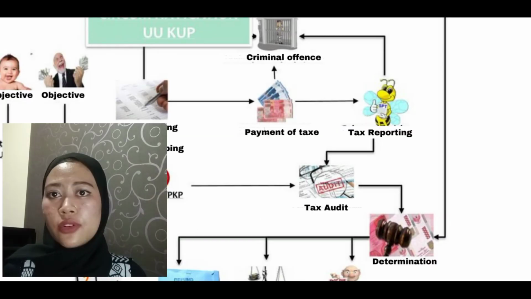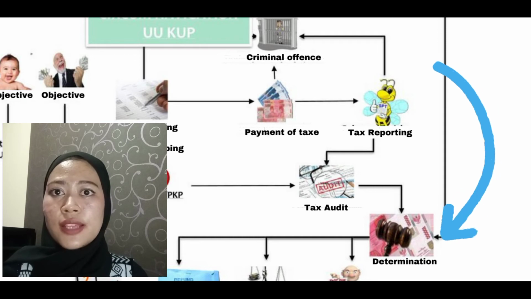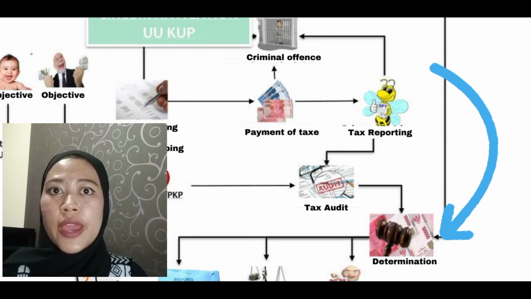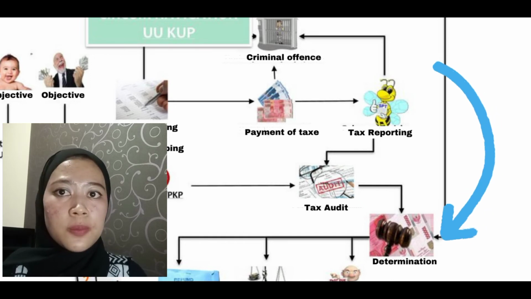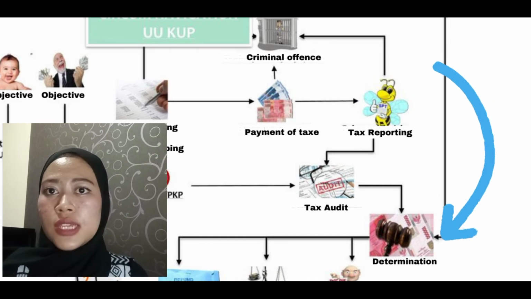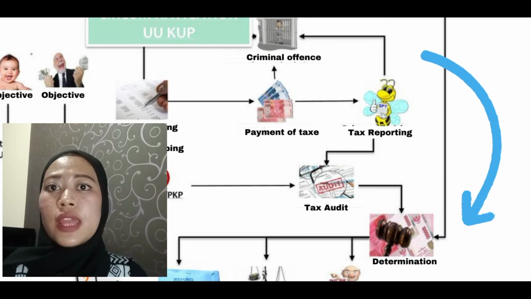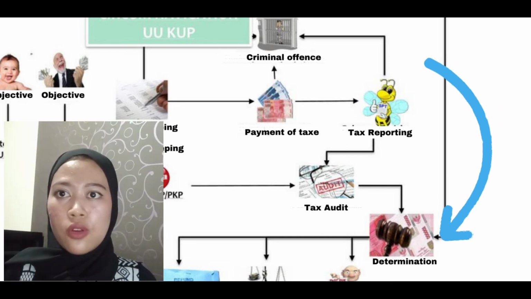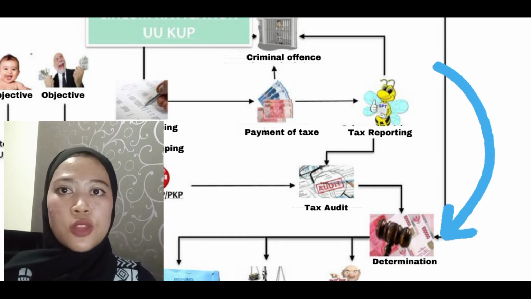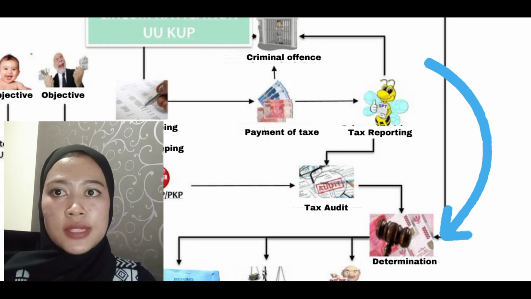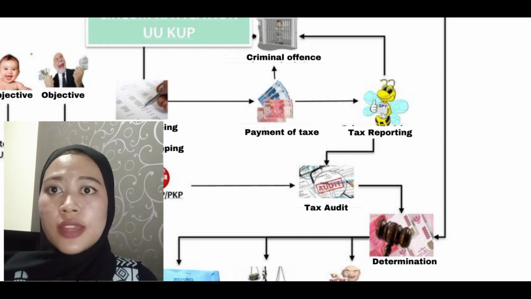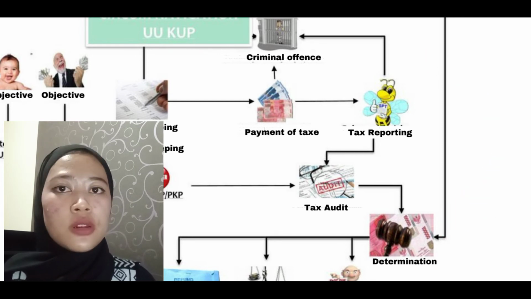Then there's the tax decree. The dedication of tax crime and the result of the examination can result in a tax decree, Article 12, 13, 13A, 14, 15, 17A of the KUP law. For example, through the result of tax examination, it was found that the amount of tax paid was deficient, then a decree of underpayment of tax is given. Article 13 of the KUP law.